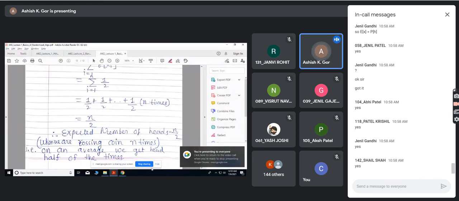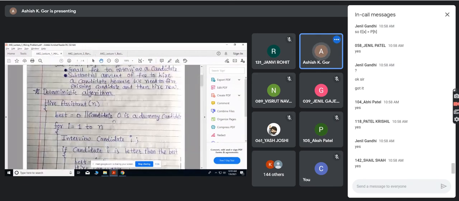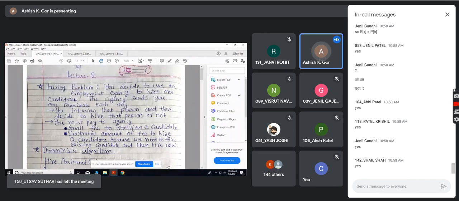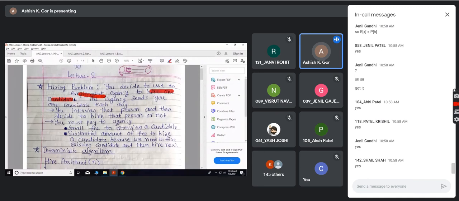Let us take an example of a hiring problem. You decide to use an employment agency to hire one candidate. Remember, your goal is to hire one candidate. Since you don't have access to candidates, you decide to use an employment agency. The agency sends you one candidate each day.